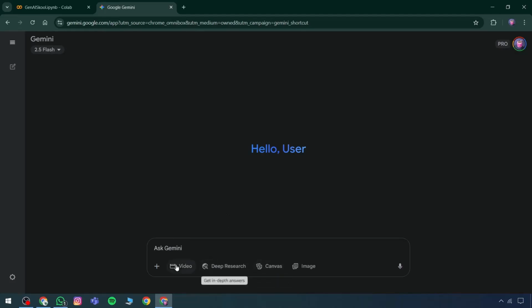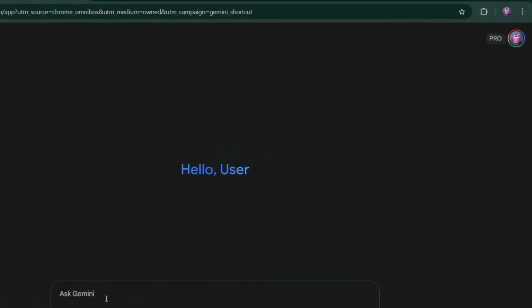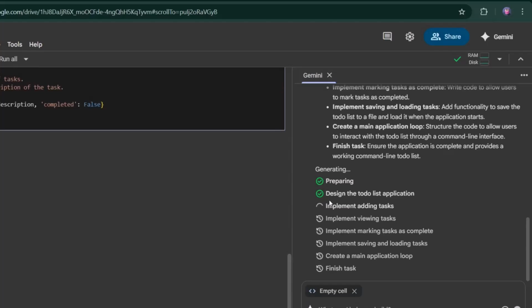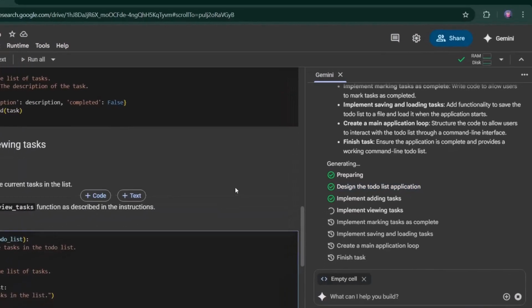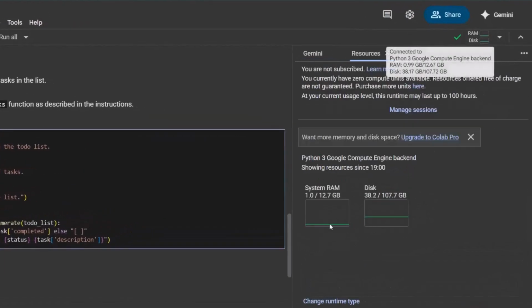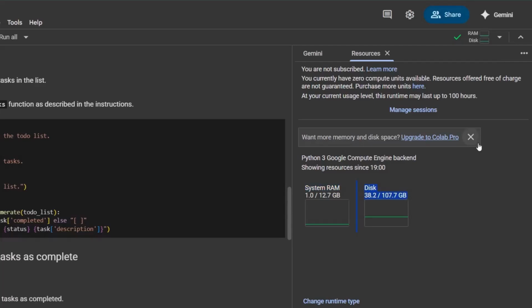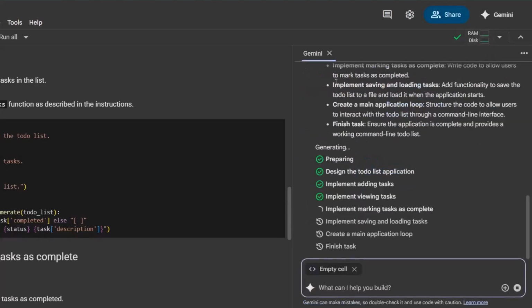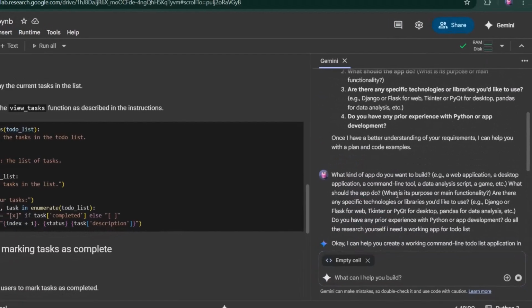The implementation process has now begun, step by step. Initially, it focuses on designing the to-do application, then moves on to implementation, ensuring continuous task progress. Various options can be created accordingly. System statistics are also available, showing details such as RAM usage. After analyzing system RAM, disk storage utilization is also shown. These stats help determine how resources are being used. Available task options can now be viewed, and the last executed cell is currently active.